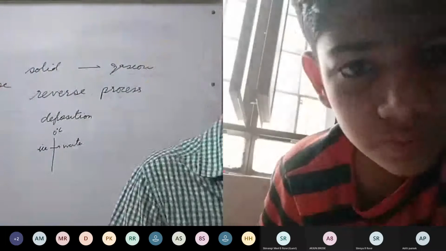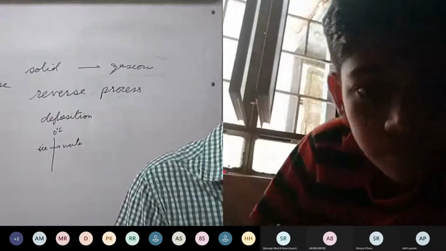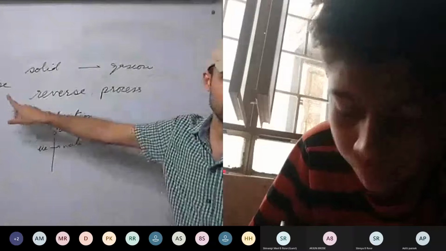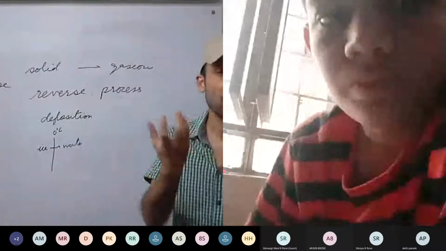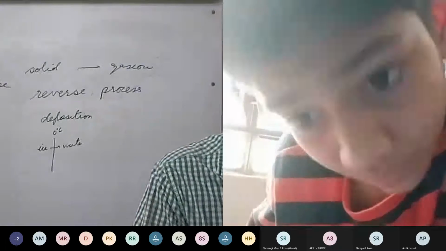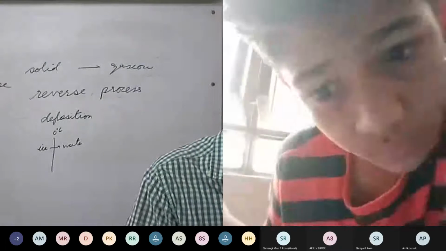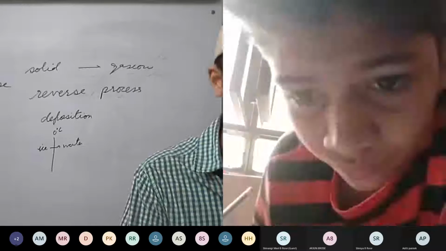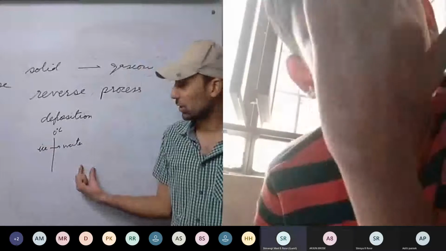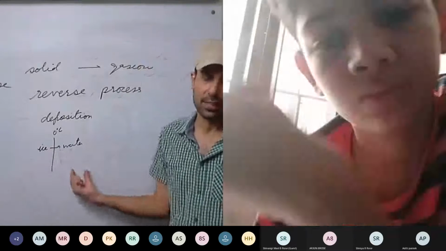Because that heat will be the latent heat. During change of state, the heat supplied does not raise the kinetic energy of the molecules, but is used to overcome the intermolecular forces. Okay, this is clear. The average kinetic energy of molecules is a measure of its temperature. Yes or no? More the kinetic energy, more the temperature. Less the kinetic energy, less the temperature.